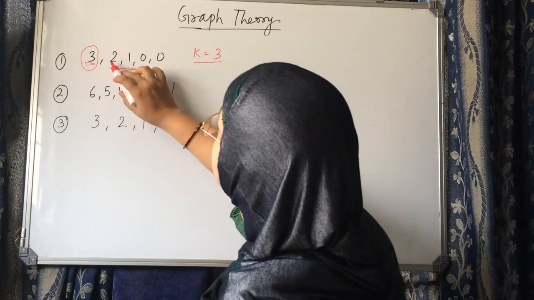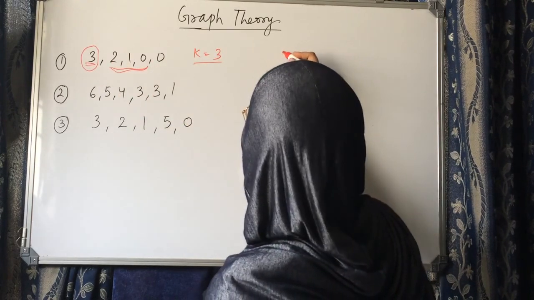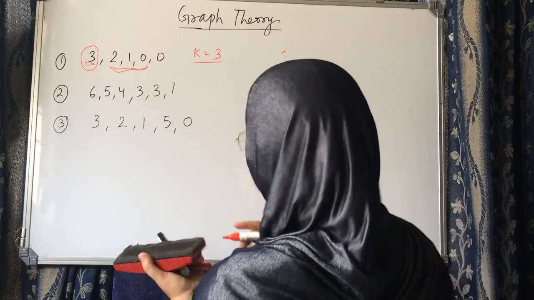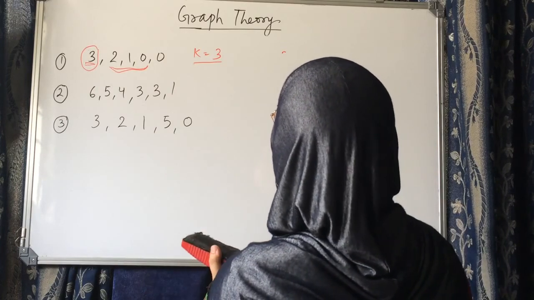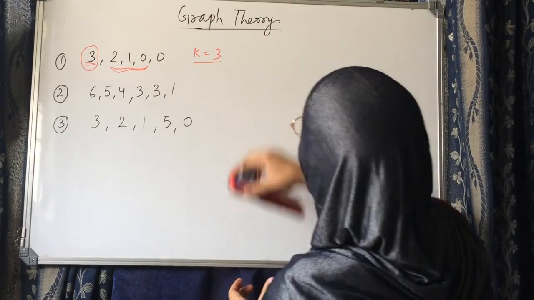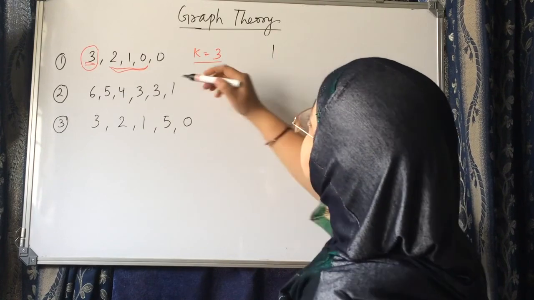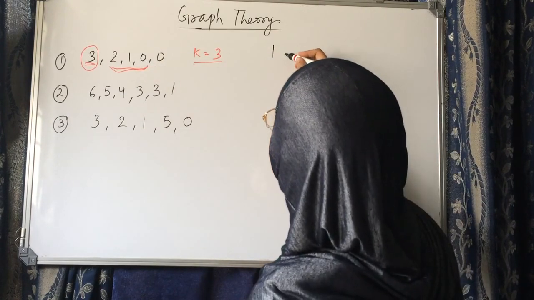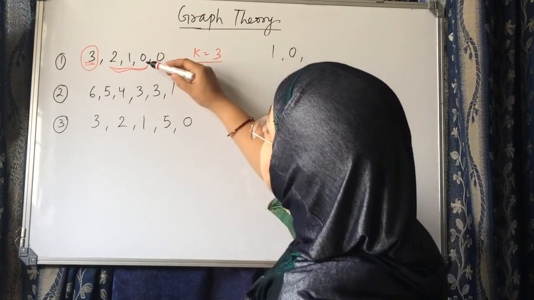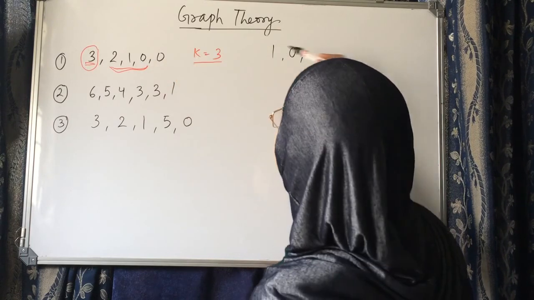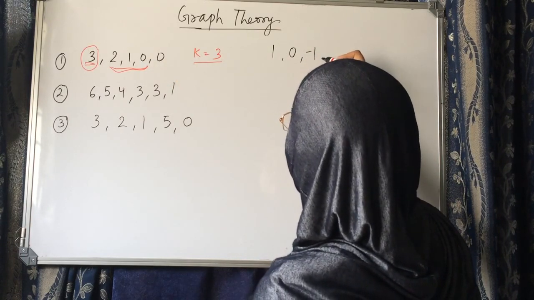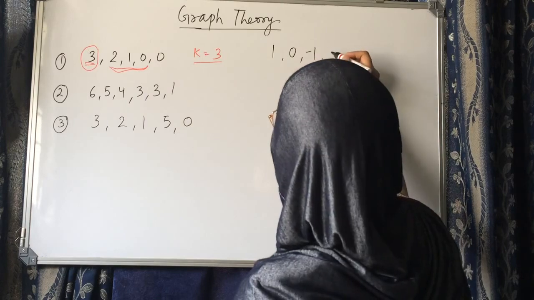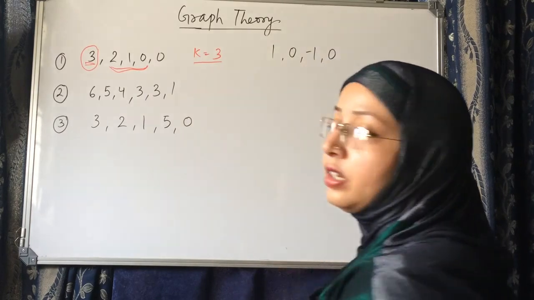When we subtract 1 from 2, it will become 1. When we subtract 1 from 1, it will become 0. When we subtract 1 from 0, it will become minus 1. Okay.